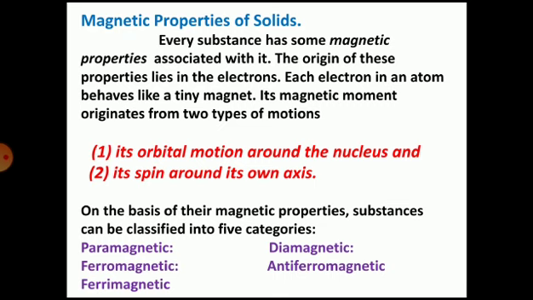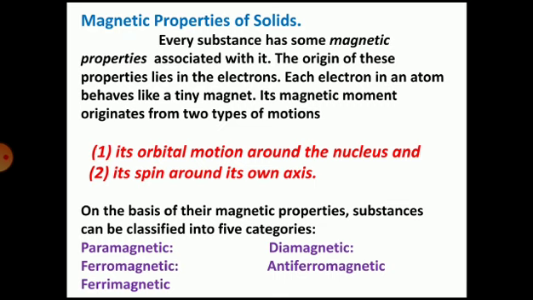On the basis of their magnetic properties, substances can be classified into 5 categories. The first one is paramagnetic, second diamagnetic, third ferromagnetic, fourth antiferromagnetic, and fifth ferrimagnetic.